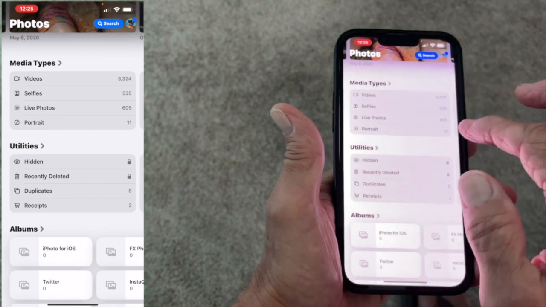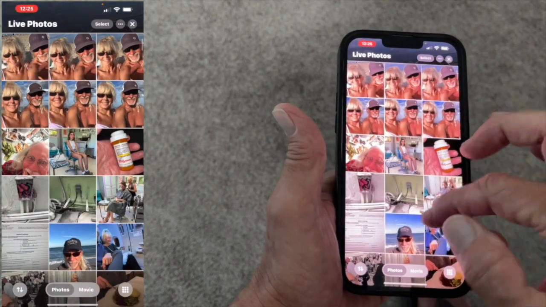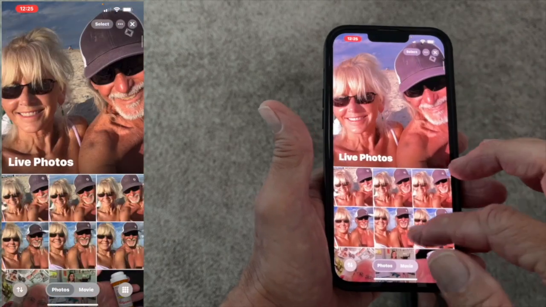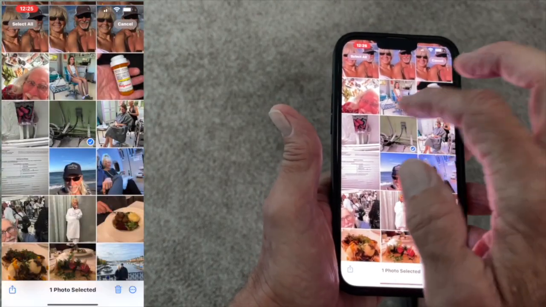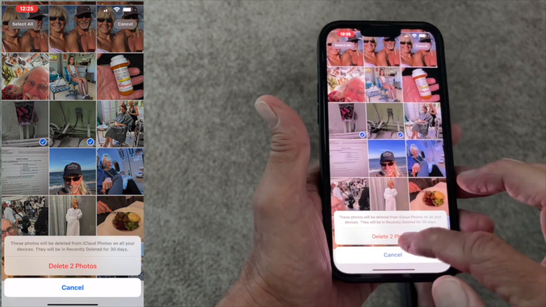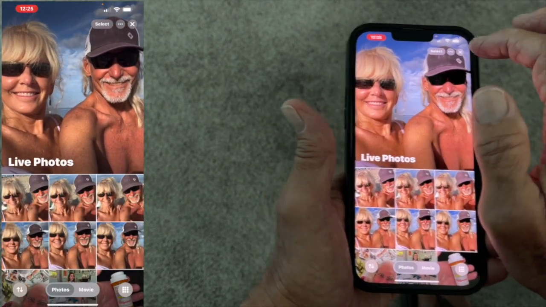Now, you got live photos. I always shoot live, so all these are live. If I wanted to get rid of a photo, let's say I want to get rid of these two, I could go select, click, hit delete, and now those photos are out of there, right? Pull back, but they're not completely gone. I'm going to show you how to get rid of them in a minute.